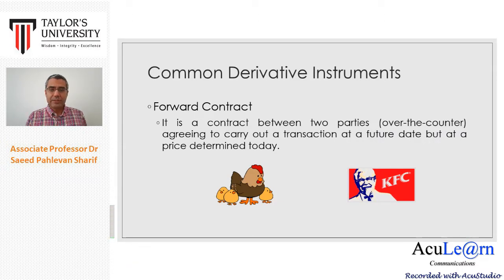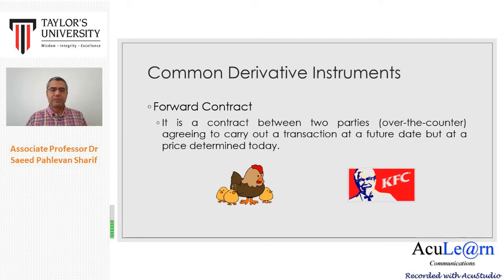Another one is the size. At what size? How many kilo? How many shares of Apple, right? So we need to also specify the size of the contract. For example, in the chicken example, let's say 1,000 kilo of chicken will be delivered to KFC on 1st of July 2021. So another point is where, the place. They may say the farmer will deliver it to KFC warehouse, or maybe KFC will take delivery from farmer's farm. So they need to specify this as well.